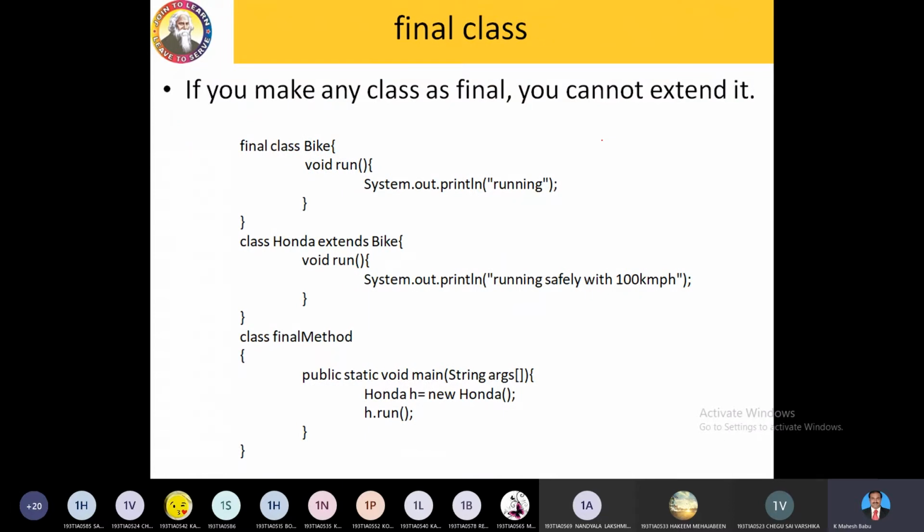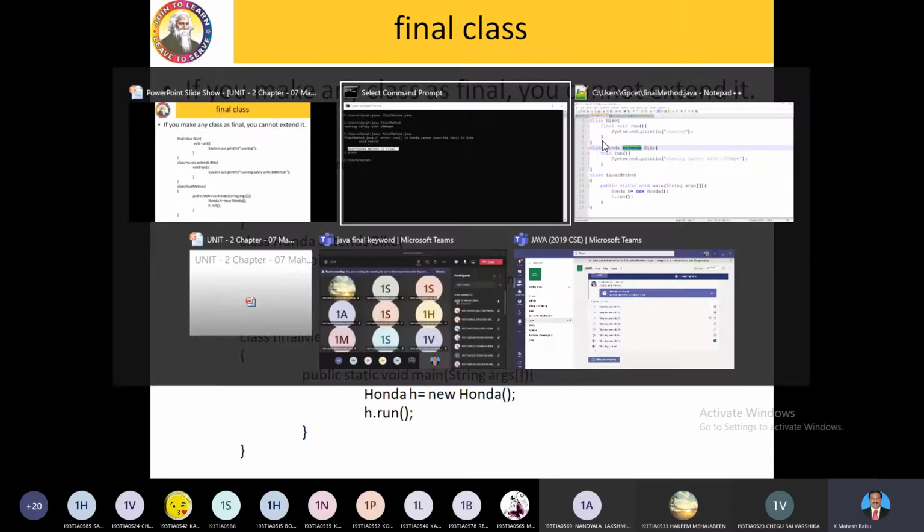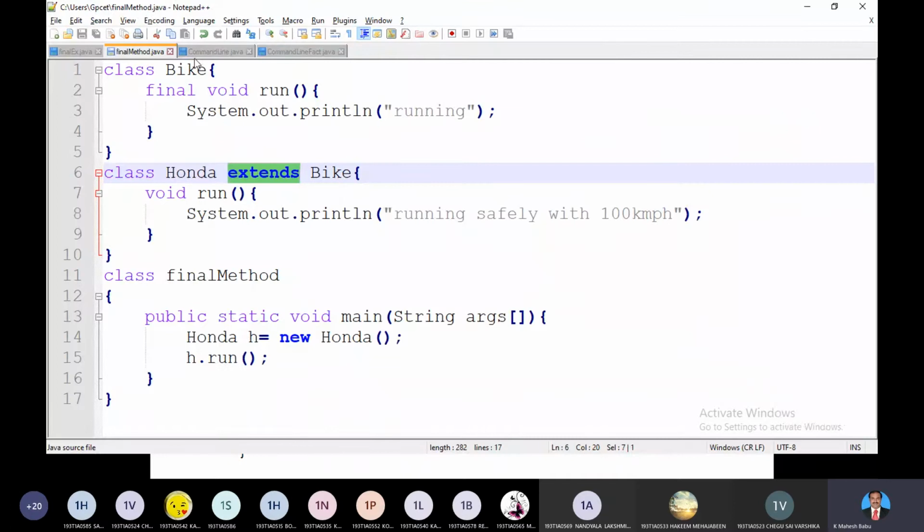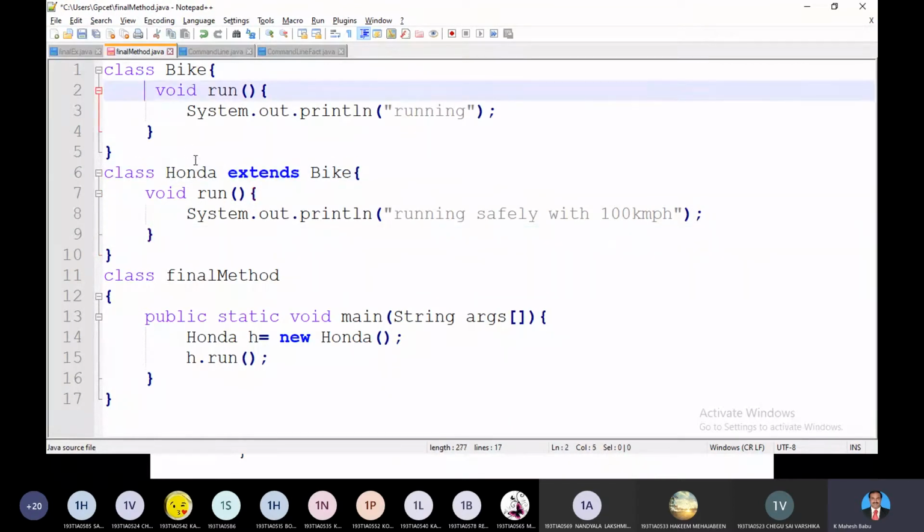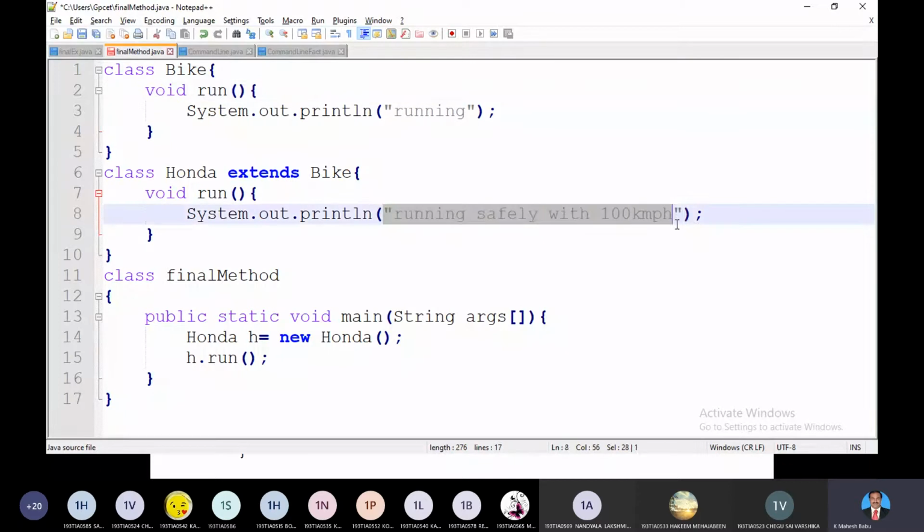We can add the keyword final before a class name. So what happens if you add it before a class name? I'll take the same example here. I remove this, now it becomes a normal program. Here we are having a Bike class and here we are having a Honda class. The Honda is extending the Bike and the same method is going to be overridden here, and I can get the child class information on the screen. I removed the final keyword here.